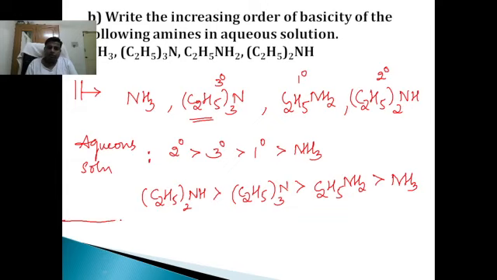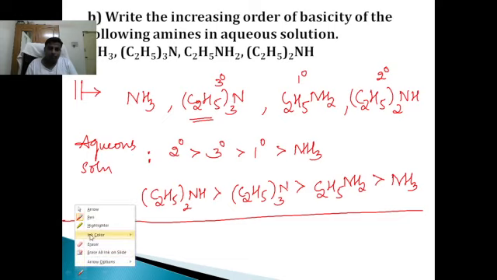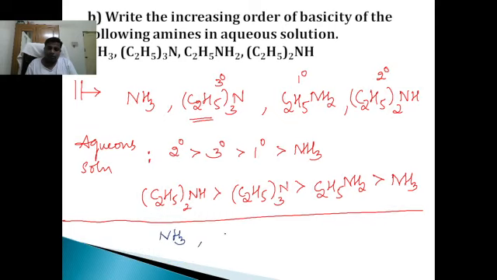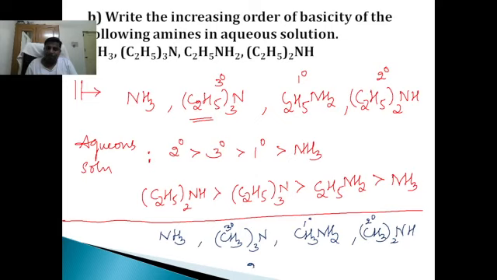But students, if they ask you for methylamines, for example ammonia, trimethylamine, methylamine, dimethylamine, we know this is tertiary, this is primary, and this is secondary. For methylamines, please remember this.